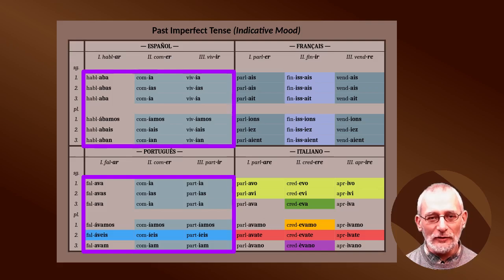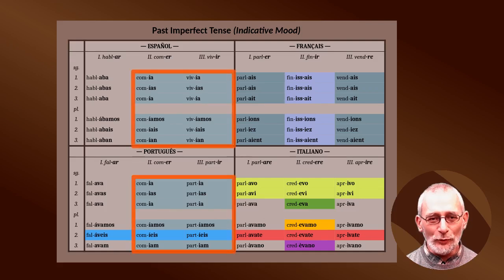As we can see, in both of these languages, the ending changes the vowel in the ending from a to i. Hablaba, comía, vivía. If we look more closely at these endings, at these suffixes, we can see that in the second and third group, the endings are very similar to the first group of verbs, only the consonant is left out. So instead of comiba, it is said comía, vivía.